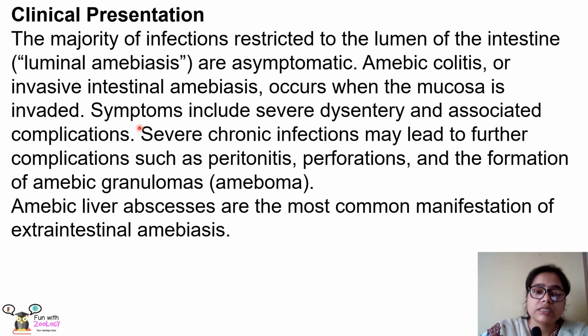The symptoms in the invasive form can include severe dysentery and abdominal cramping. Severe chronic infections can also lead to complications such as peritonitis, perforations, and the formation of amoebic granulomas, which are called amoeboma. Then amoebic liver abscesses are also a very common manifestation of extraintestinal amoebiasis, formed when the trophozoites reach the liver through the portal blood circulation. So in this way the clinical presentation of the disease occurs.